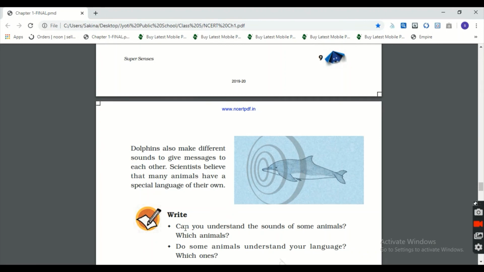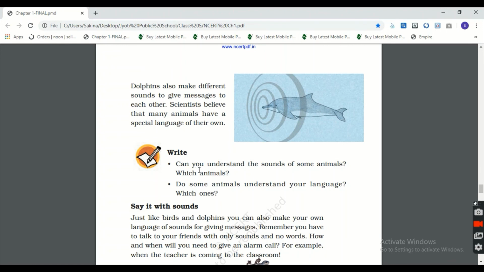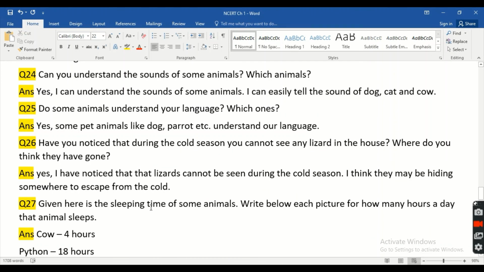Again, the question answer part comes. Can you understand the sounds of some animals? What is your answer? Yes or no? Which animals? So just have a look at my answer. I have written yes. Yes, I can understand the sounds of some animals. Which animals? I can easily tell the sounds of dog, cat and cow. I can understand the voice of these animals. If you know the sounds of more animals, you can add the name of that animal in the answer. Okay?